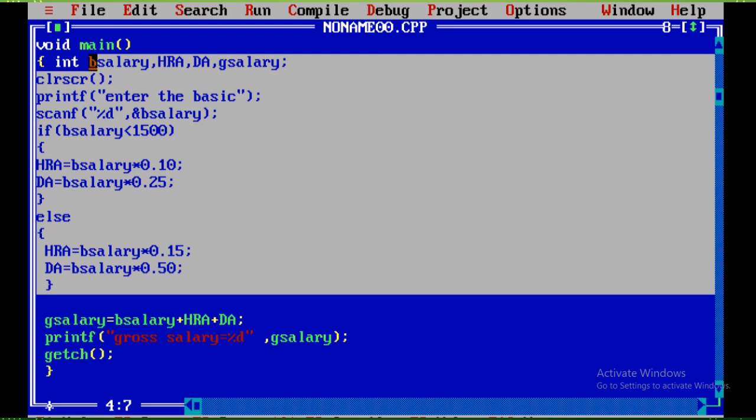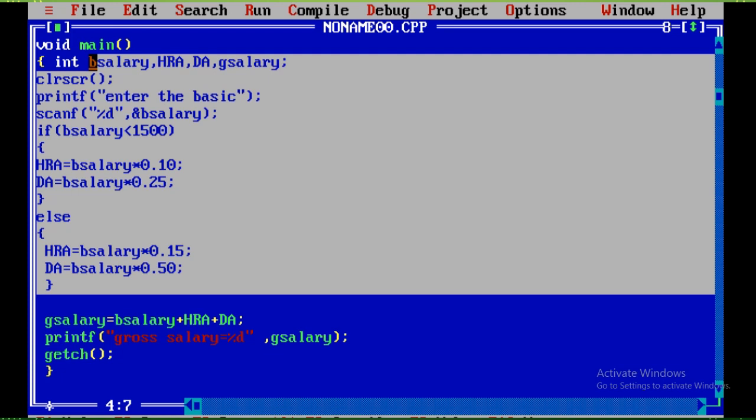If it is less than 1500, we will have HRA equal to basic salary into 10%, 10% means 0.10, and DA will be basic salary into 0.25, that means 25%.